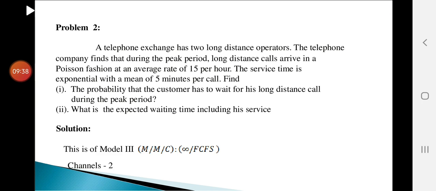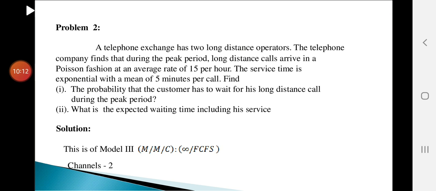Next, problem 2. A telephone exchange has 2 long distance operators. So here also the number of channels is equal to 2. The telephone company finds that during the peak period, long distance calls arrive in a Poisson fashion at an average rate of 15 per hour. The service time is exponential with a mean of 5 minutes per call. So you have to take mu equal to 1 by 5 per minute. Find the probability that a customer has to wait for his long distance call during the peak period. That is the first subdivision. Second subdivision, what is the expected waiting time including his service?